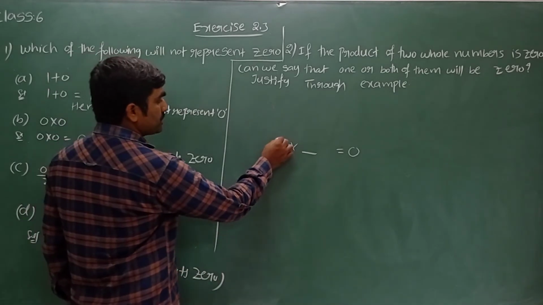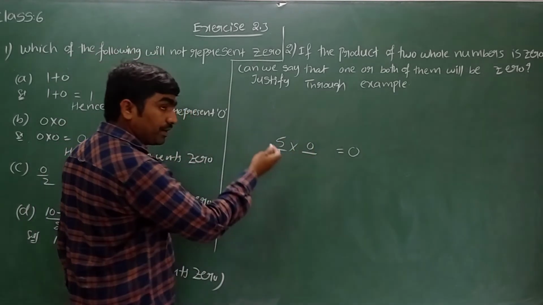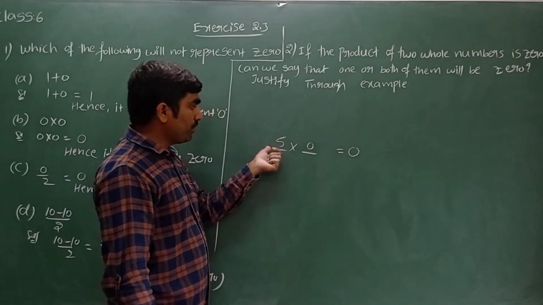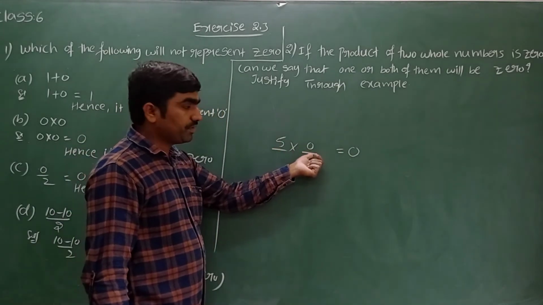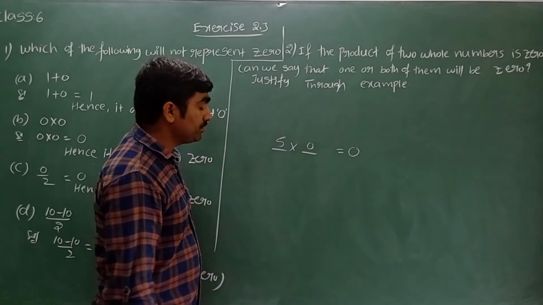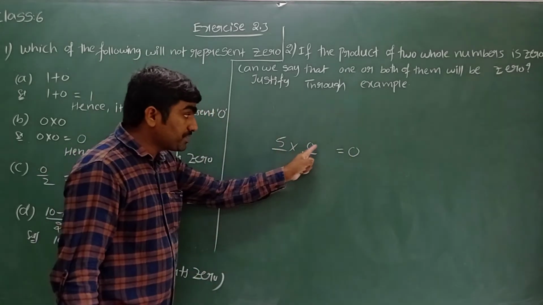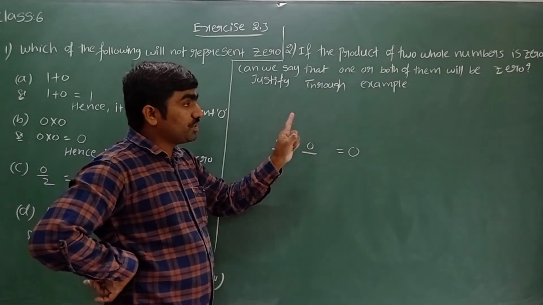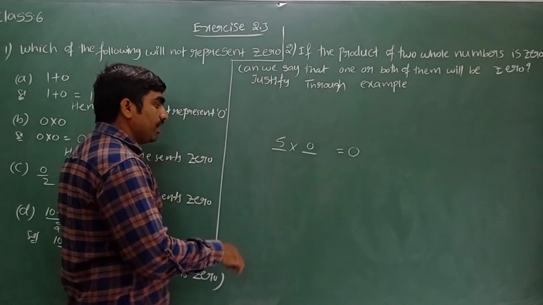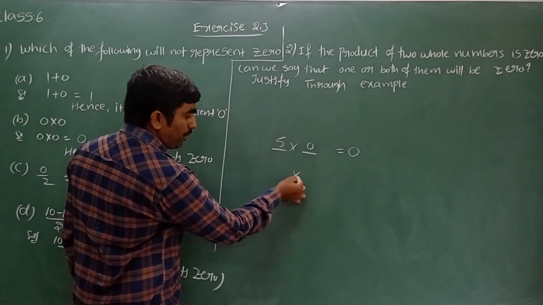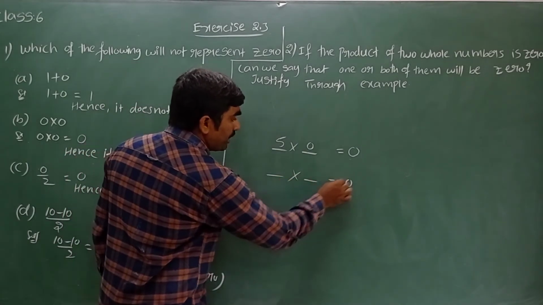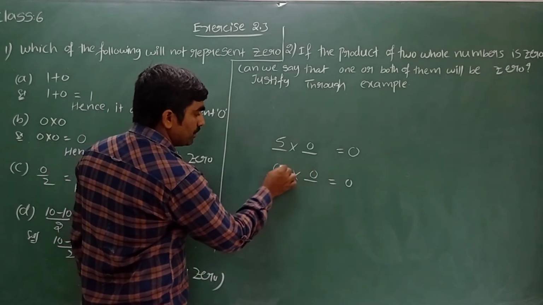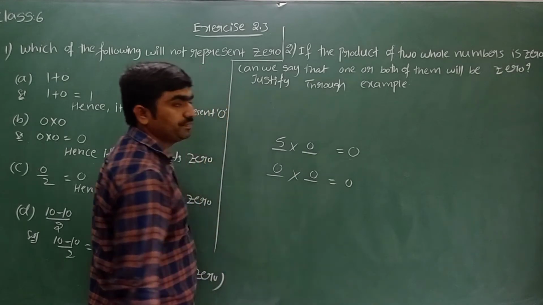Let me take one number is 5, other number is 0. Multiply this both. 5 into 0, 0. For any number, by multiplying with 0, we get the result 0 only. The product of two whole numbers is 0, whereas in the two whole numbers I took only one 0. One number is 0. Let me take another example. Product of two whole numbers I want to get 0. Now let me take both the numbers are zeros. 0 into 0, 0.